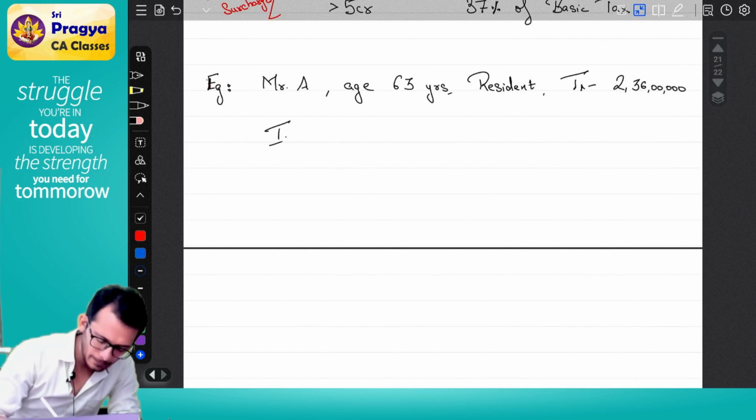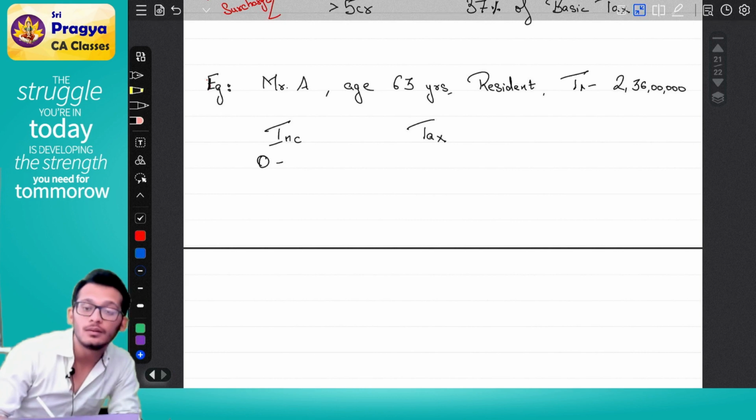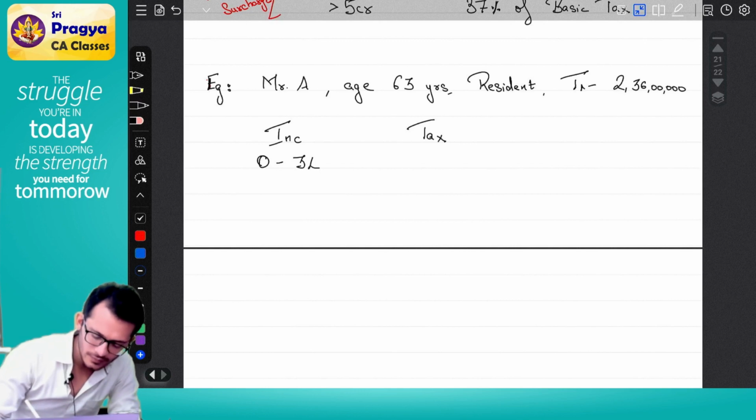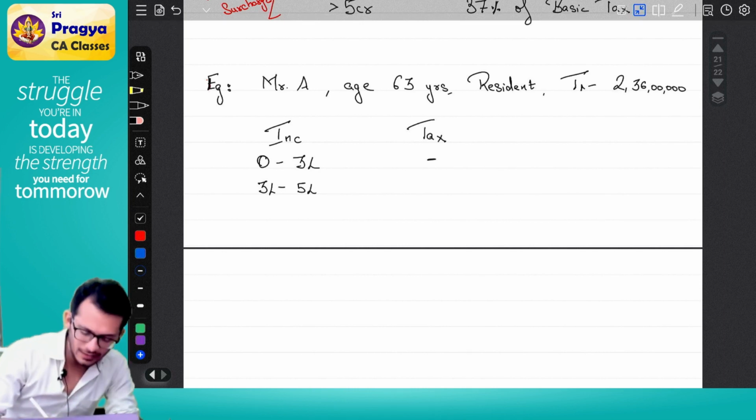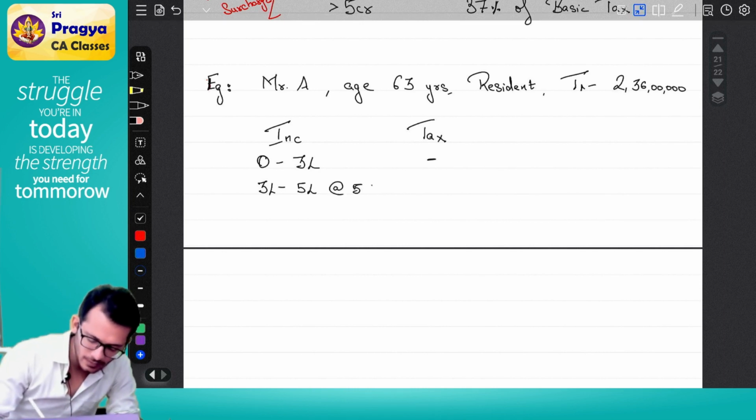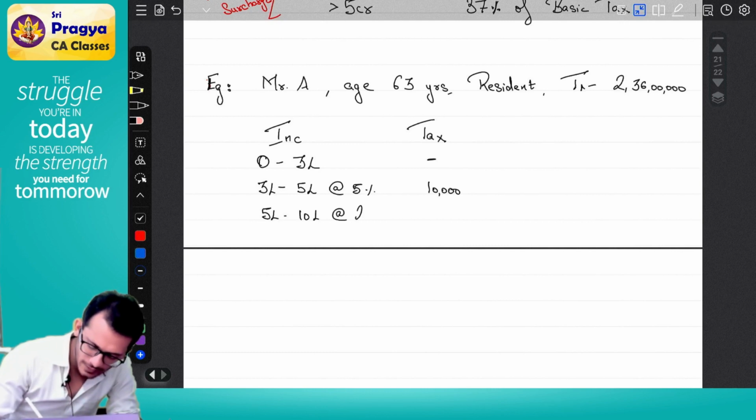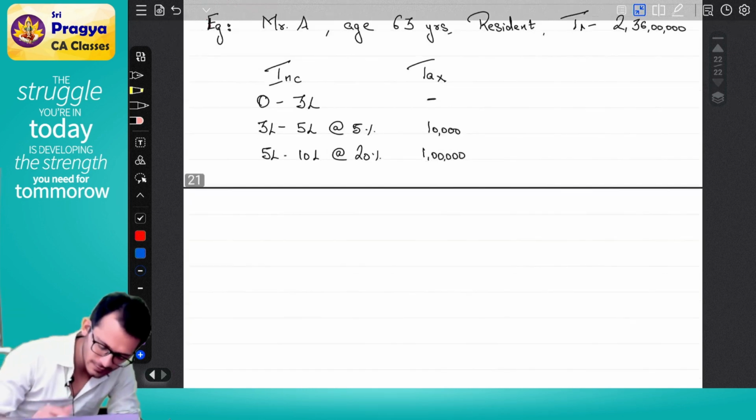First, you will take my income and I will put my tax. Income: 0 to 3 lakhs, nil. 3 lakhs to 5 lakhs, the difference is 2 lakhs at the rate of 5%, the number will become 10,000. Then 5 lakhs to 10 lakhs at the rate of 20%, the number is 1 lakh. Balance is 2 crores